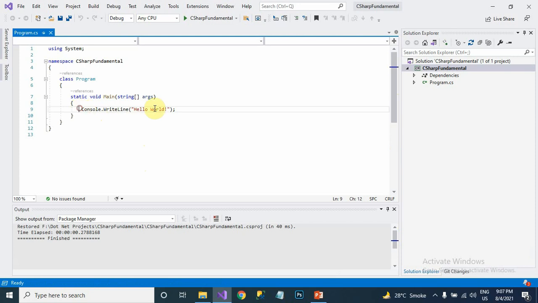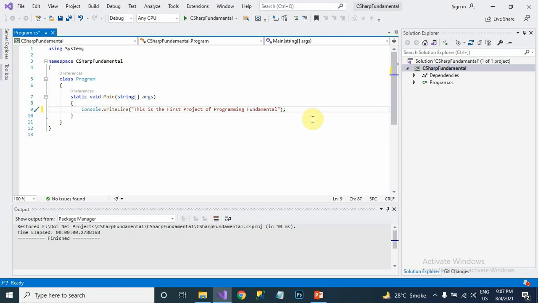So it is our first program. You can write here Console.WriteLine.